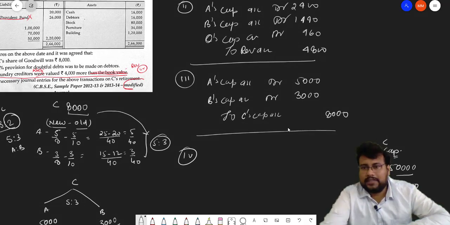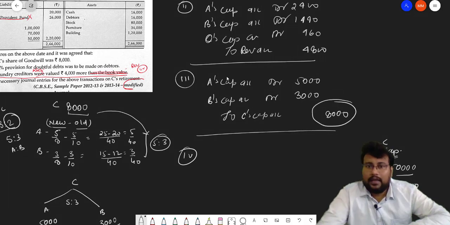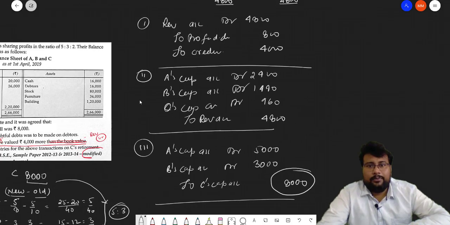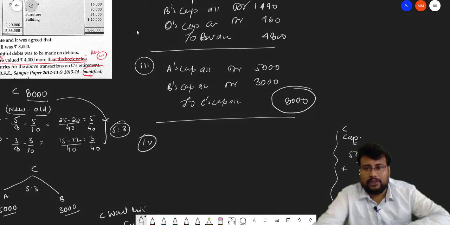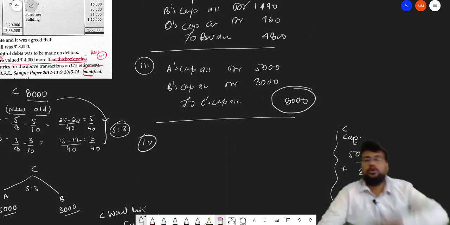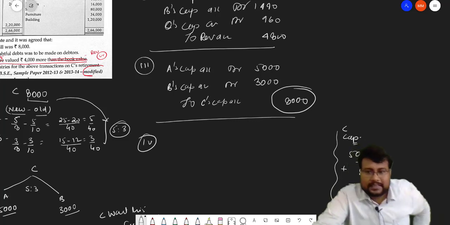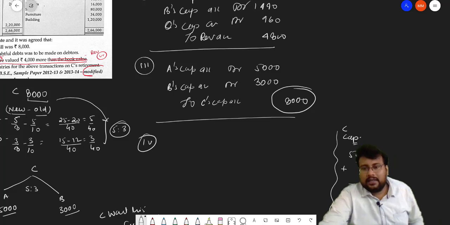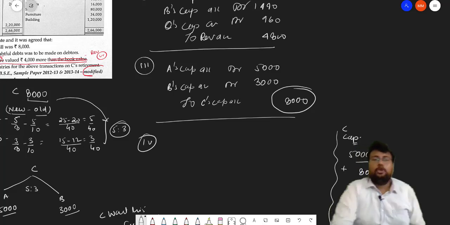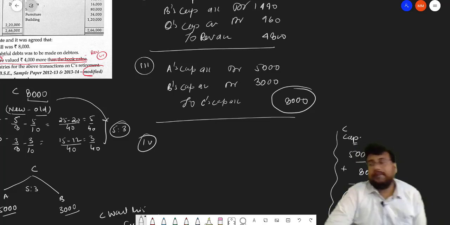Here C's capital is credit, but C has to bear the loss of revaluation, that is 960. So it will be 57,040 rupees that C will get from the firm.